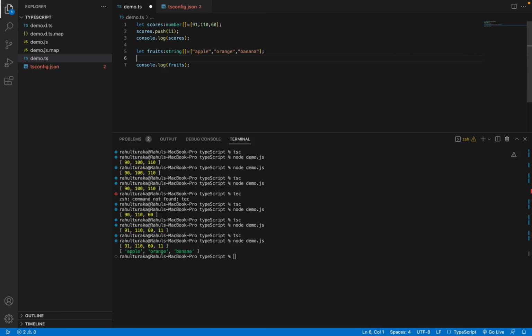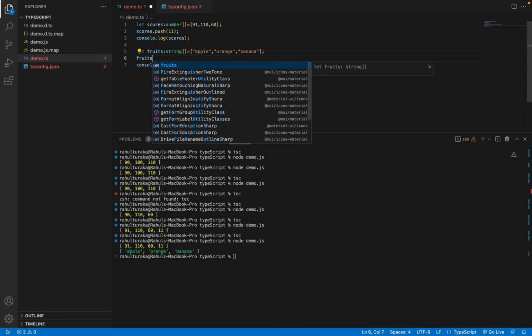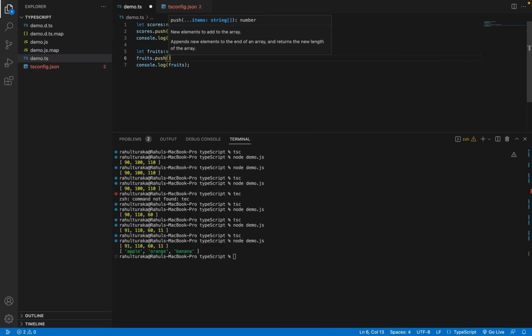Now let's try to add a value using push. Let me try to add a number here. See, immediately when I'm typing, it has thrown an error: argument of type number is not assignable to parameter of type string. That means we are trying to push a number value into a group of strings, which is not allowed. So we only need to pass a string here. So I'm passing a string. Now let me build it.